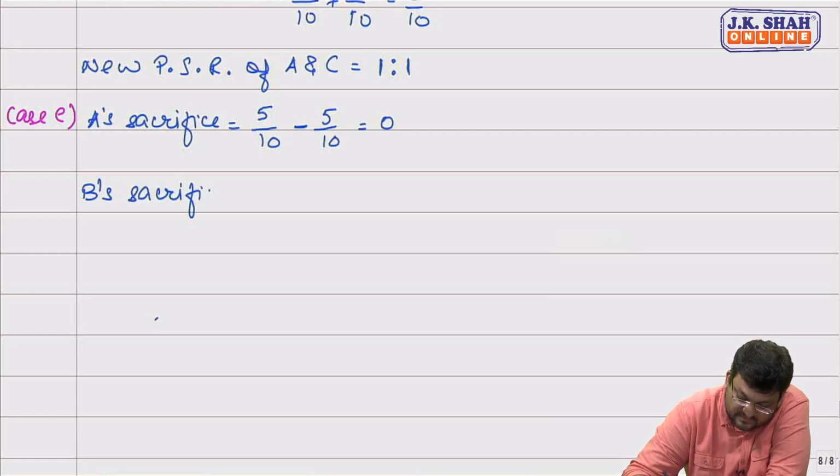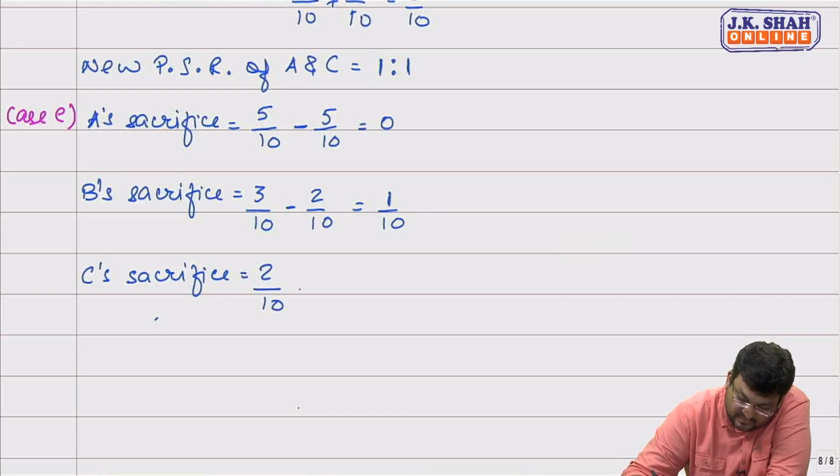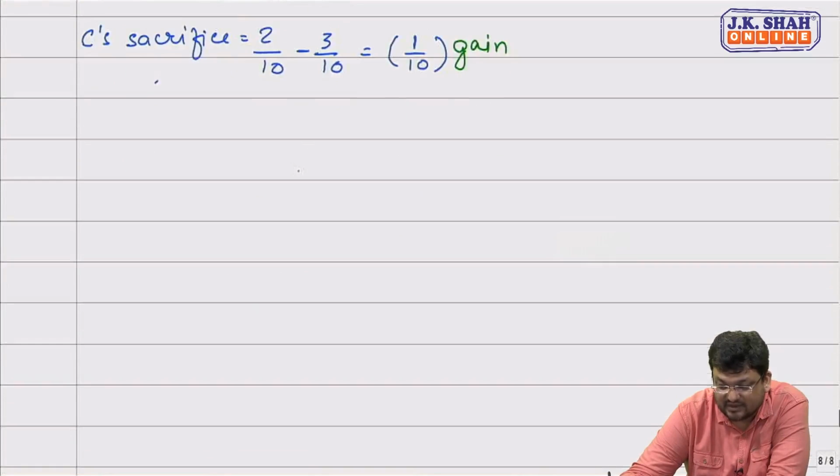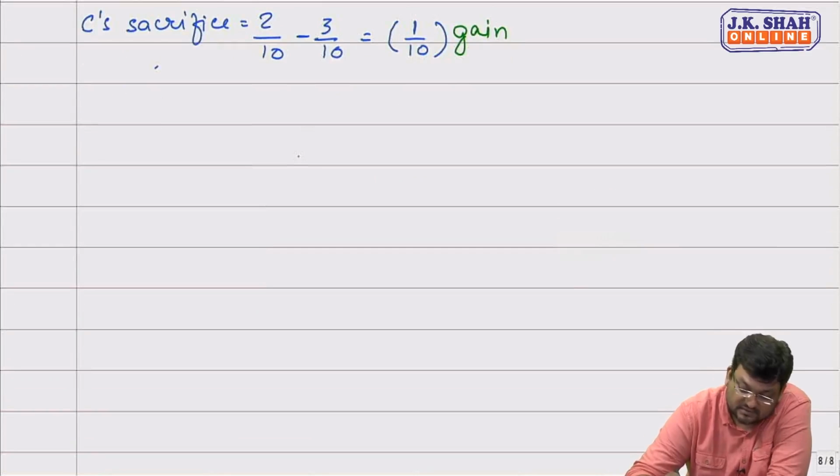B's sacrifice. B's old share is 3 by 10. New share is 2 by 10. So B is sacrificing 1/10 part. Yes, sir. C's sacrifice. Old share of C 2 by 10 minus 3 by 10. So C actually is not sacrificing, but C is gaining 1/10 part. So B sacrifices 1/10 and C gains 1/10 part. Correct? Yes, sir.